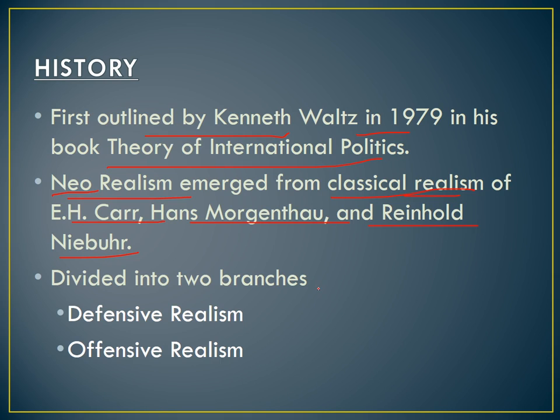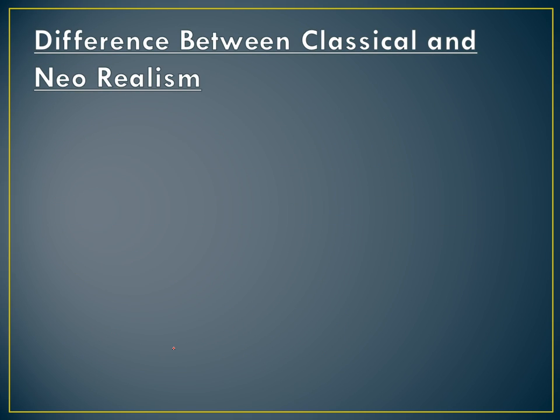There are two branches of Neo-Realism, defensive and offensive realism. But there is one catch here. Kenneth Waltz, in his book Theory of International Politics, talked about defensive realism, and that differentiation of defensive and offensive comes from another neo-realist, John Mearsheimer. We will discuss that.